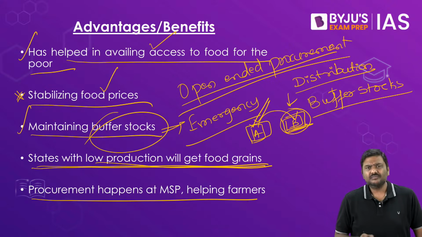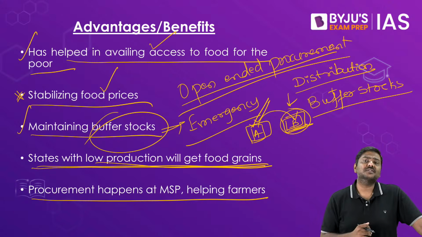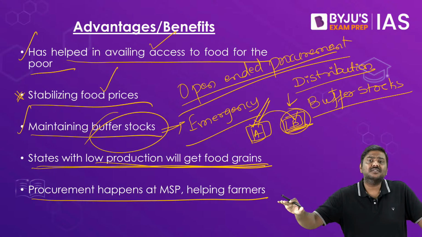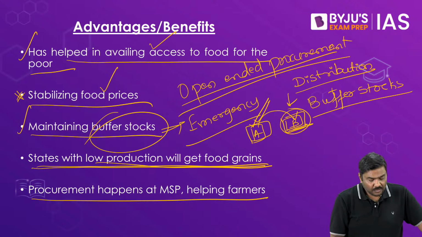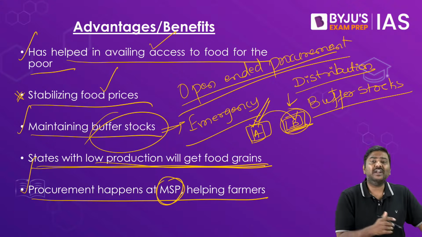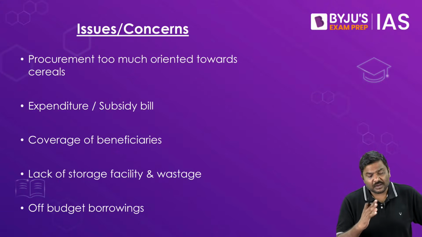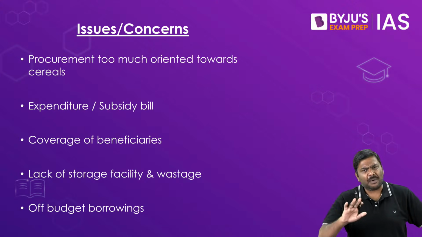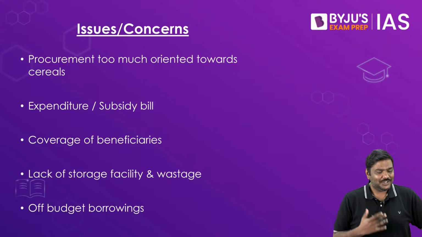And finally, the procurement is being done at MSP, minimum support prices, which are guaranteed prices for the farmers, irrespective of the market prices. Whoever sells food grains to the Food Corporation of India will get the minimum price, that is the MSP, thereby providing a certain cushion to the farmers in the market. So these are certain advantages or benefits of the public distribution system. Having said so, is this system perfect? Are there no issues with this? Of course not. There will be certain issues. What are the issues?